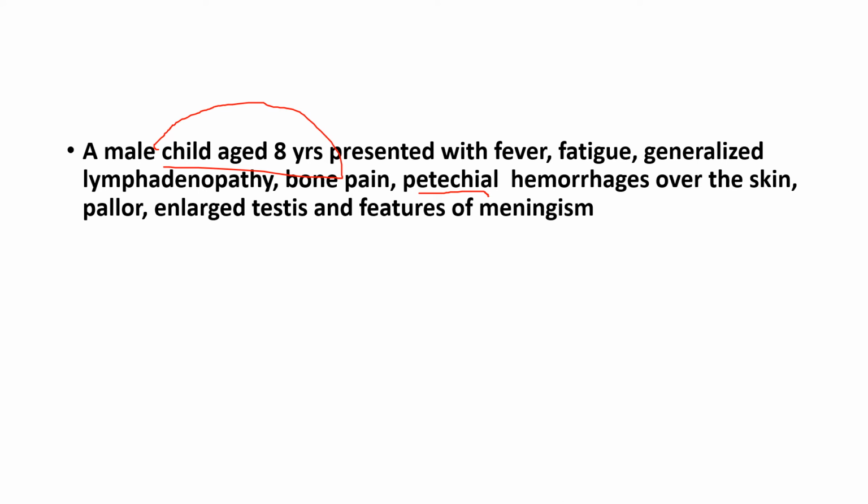To confirm this ALL, let's confirm it is acute or chronic. So the patient has petechial hemorrhages. So hemorrhages, petechial hemorrhages, spontaneous bleeding is seen only in patients with acute leukemia rather than chronic. So your answer is acute leukemia. It is ALL. And to confirm this, once again, we have enlarged testis. So I told you about the buzzwords, and in the buzzwords, I told you that ALL will usually have testicular involvement or meningism, which is CNS involvement. So you have testis involvement, you have CNS involvement. So the answer is, without a doubt, ALL, which is acute lymphoblastic leukemia.